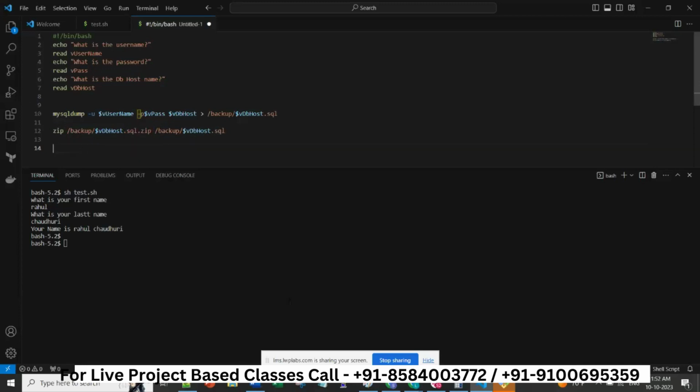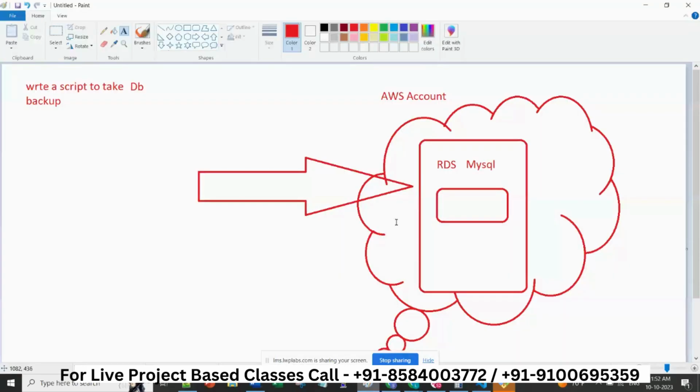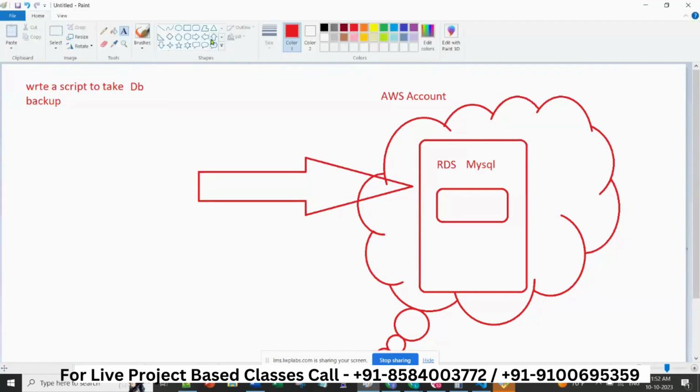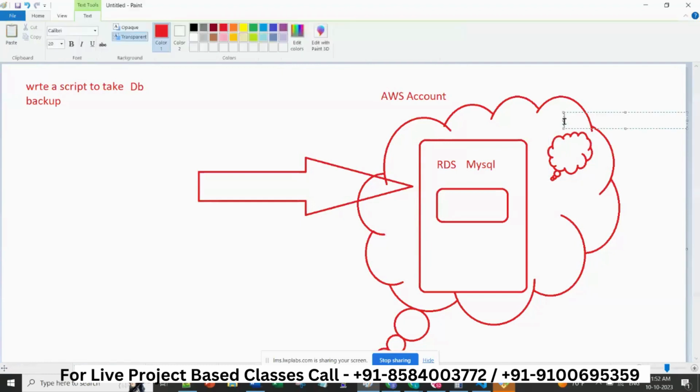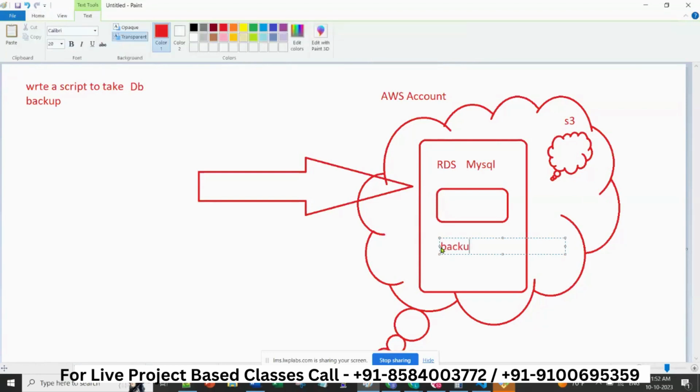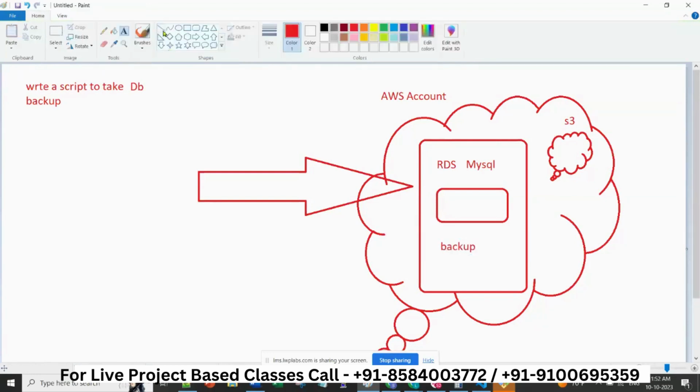So we will try to create one S3. Okay, what is S3? So this is my database in AWS where my database is running. Similarly, Amazon also will give you one more service called S3. Okay, it is like Google Drive. This is a database, this is like Google Drive. So you are taking a backup of this database, and then copying this backup to a Google Drive.